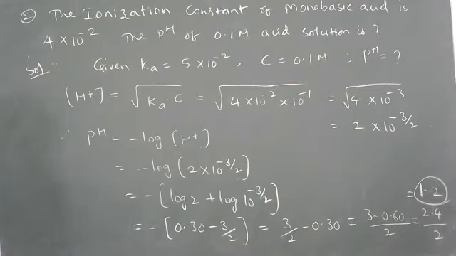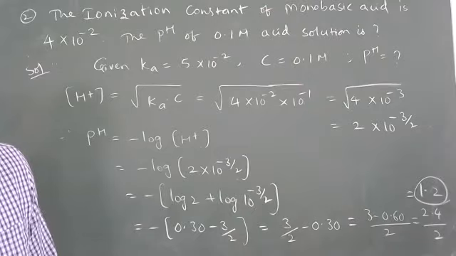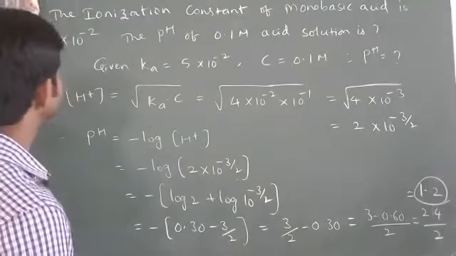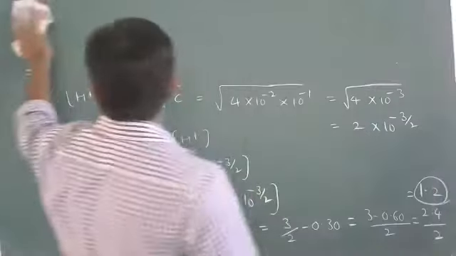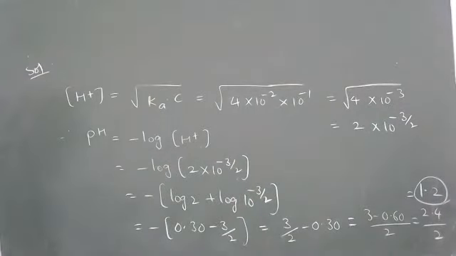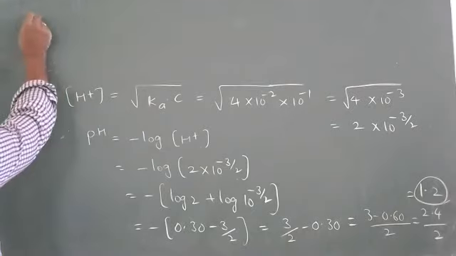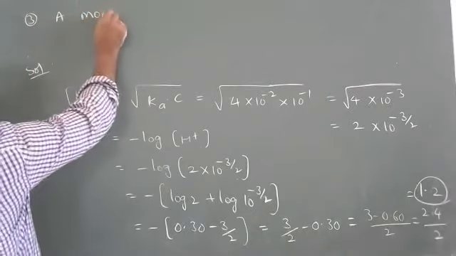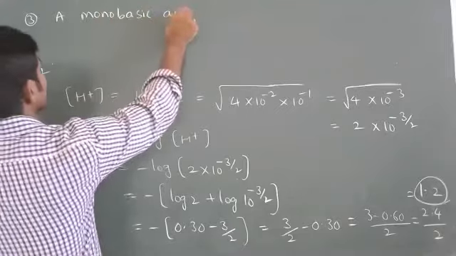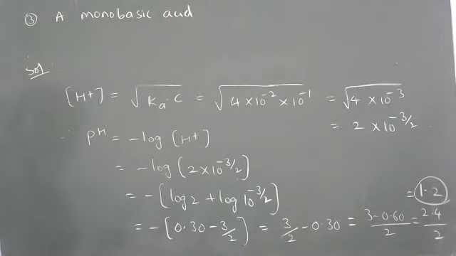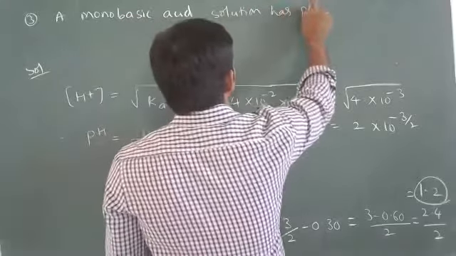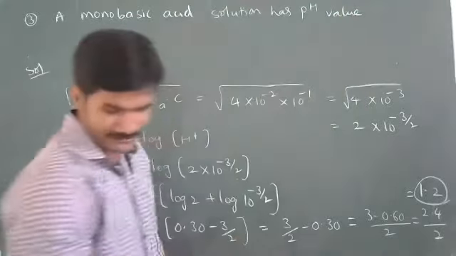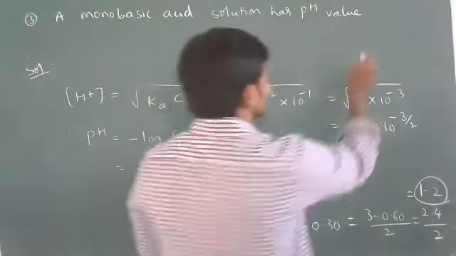Next problem. A monobasic acid solution has pH value 5.